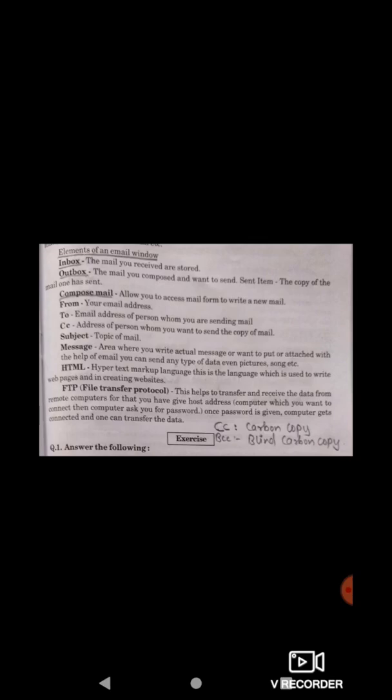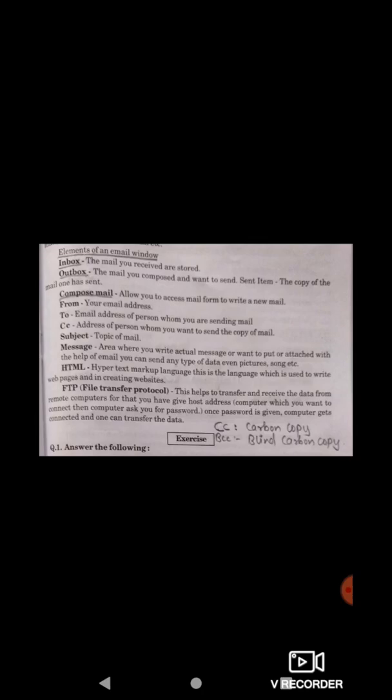FTP is File Transfer Protocol. If you want to share files, like on ShareIt, as we have used this application, or we are aware of this application to share files between two cell phones. Earlier we used to use Bluetooth. Then nowadays we are using ShareIt and various other applications.